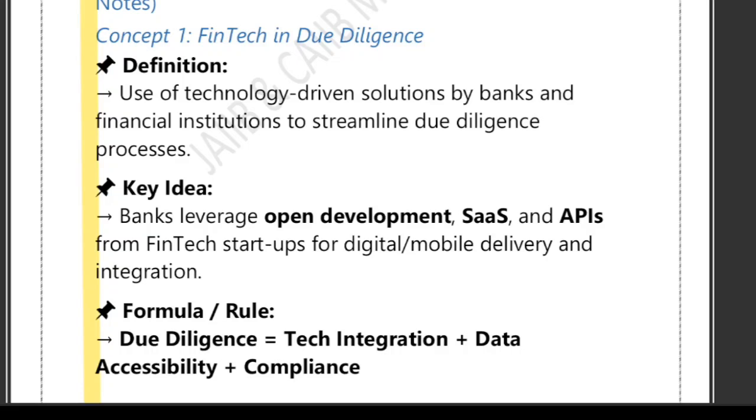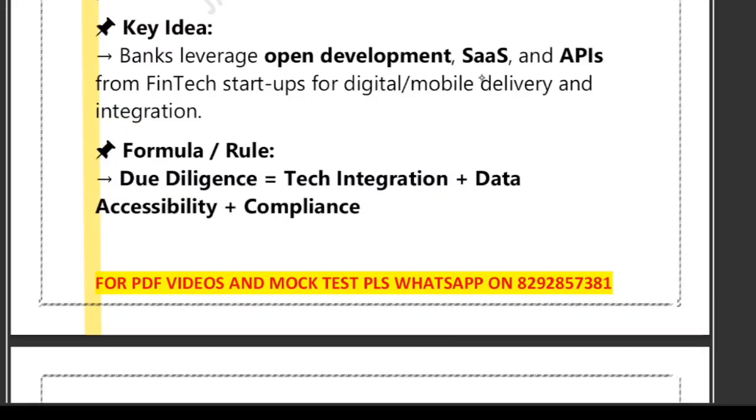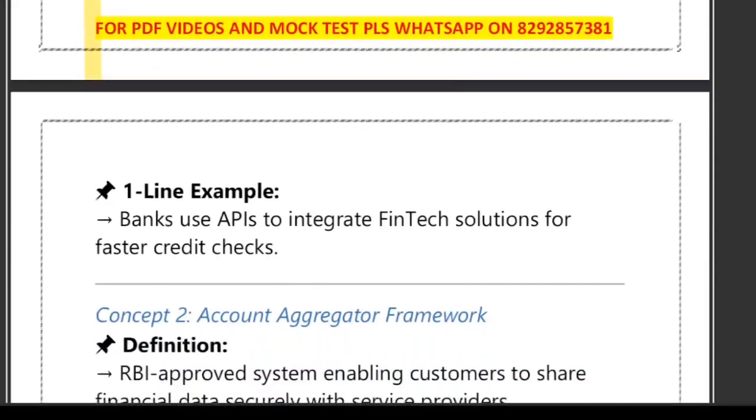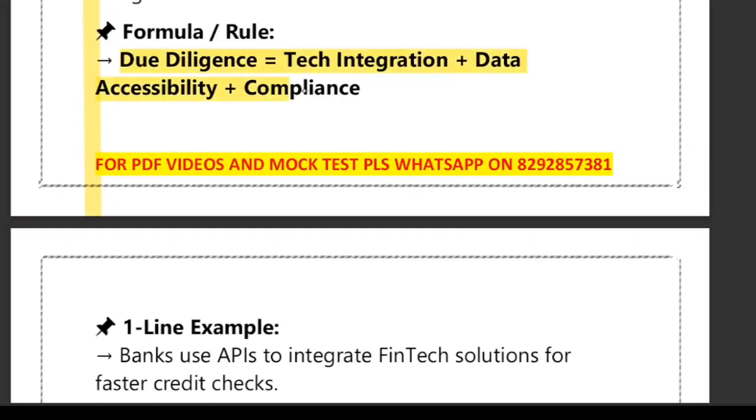Fintech in due diligence means that banks now use technology-based tools to check customer information faster and more accurately. That is the use of technology-driven solutions. So instead of manual paperwork, banks use modern solutions like SaaS platforms. Banks use APIs, and they also use open development tools provided by fintech startups. This helps banks deliver service digitally, whether through a mobile app or an automated system. So in a nutshell, due diligence includes tech integration, data accessibility, plus compliance.